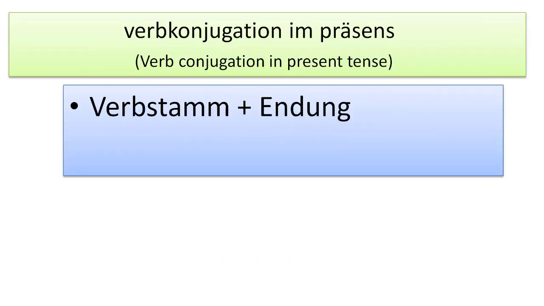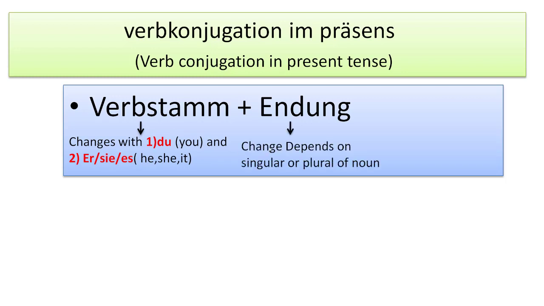We'll see the verb conjugation now. Any verb has two forms, like verb stem and the Endungen. Okay, now we'll see the verb stem. The verb stem changes with respect to du and er/sie/es. And the ending is changing depending upon the singular or the plural of the noun.